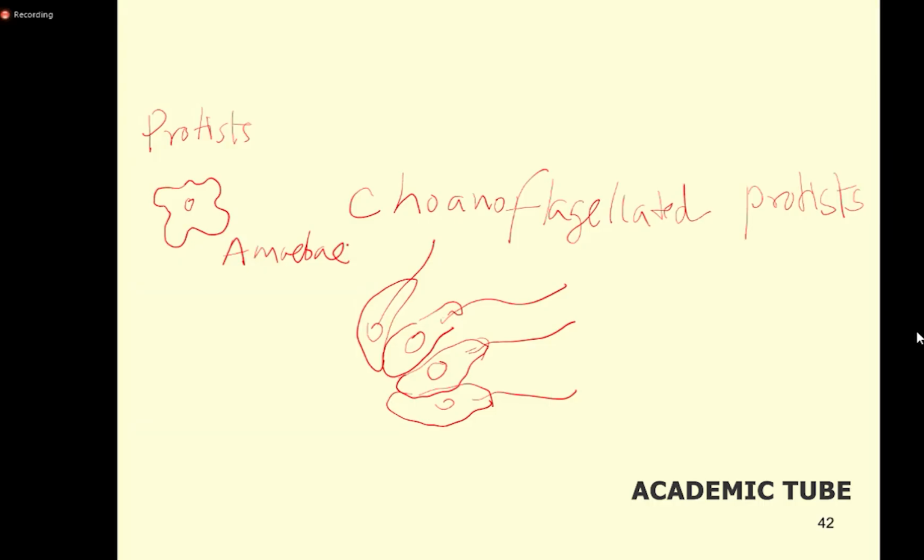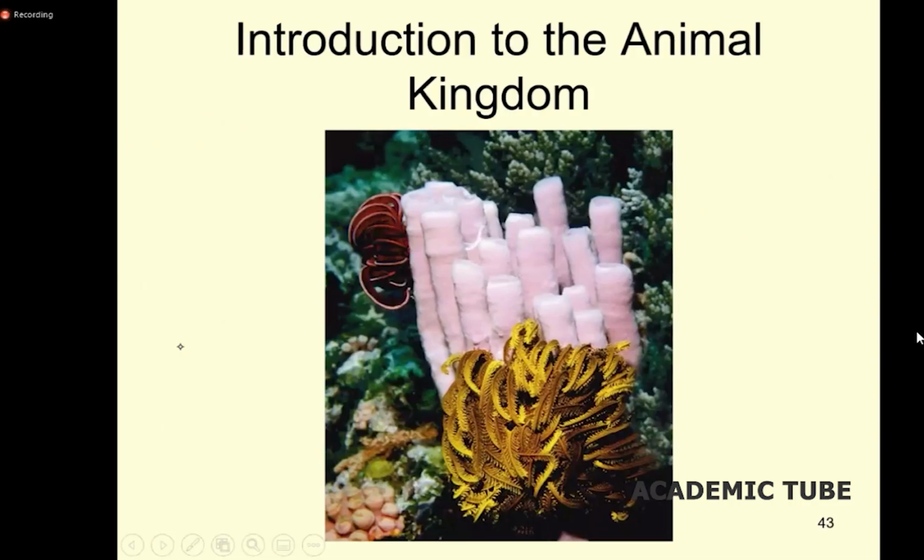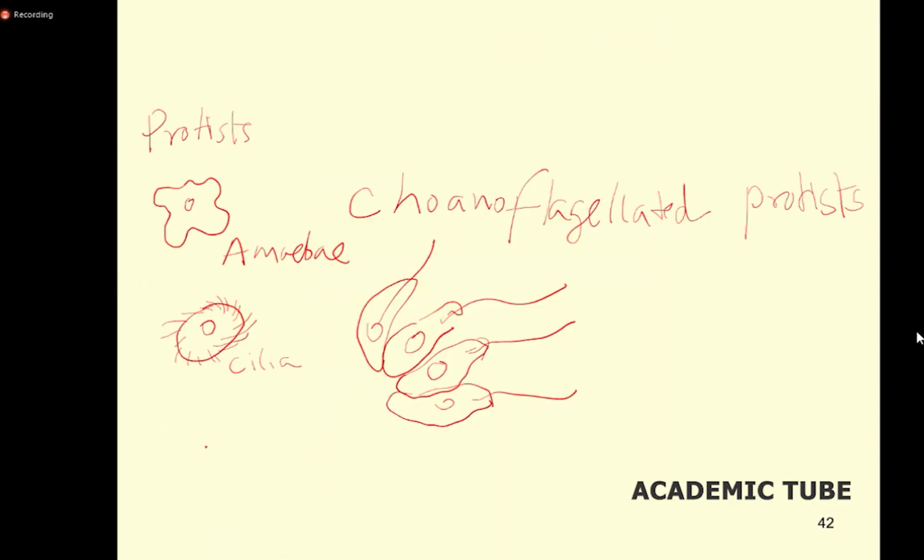Likewise, some protists have bodies somewhat like a single cell, and they move using tiny thread-like structures called cilia. We call them ciliated protists. These are amoebic protists. These are ciliated protists.